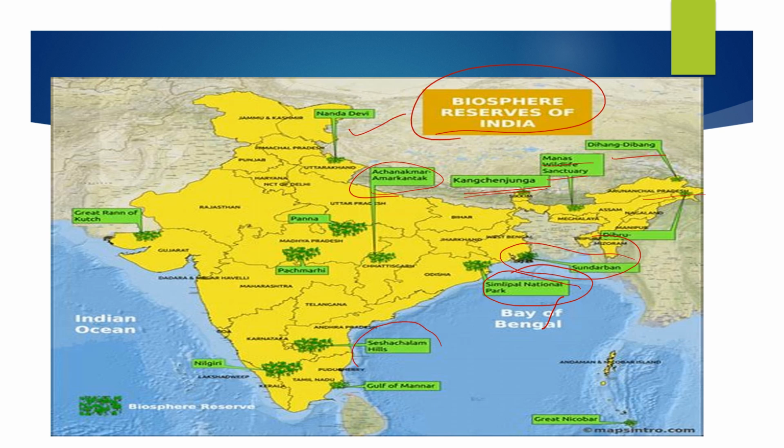Seshachalam is in Andhra Pradesh. Gulf of Mannar is in Tamil Nadu. Nilgiri is at the border junction of Karnataka and Kerala. Panchmari, which we have just studied, is in Madhya Pradesh. Panna is also in Madhya Pradesh, on the border of Uttar Pradesh.